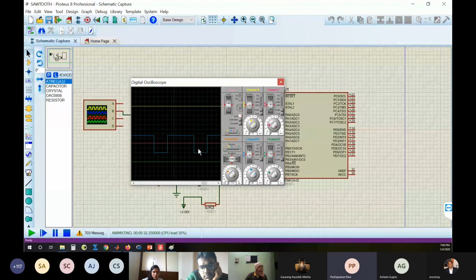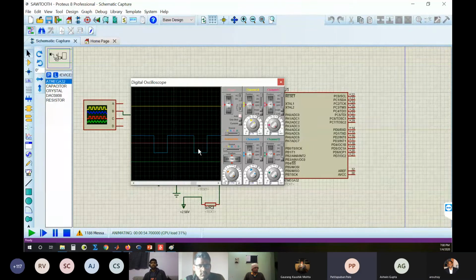Sir, the time for which it is active and the time it is under delay, both are different. Yeah, it is happening because by default we have loaded some values into port B, and then it changes to low. Then it gets the default value, and again it goes to high. So there is the active time. It is the default value. It is not a square wave; it's a rectangular wave. No problem.